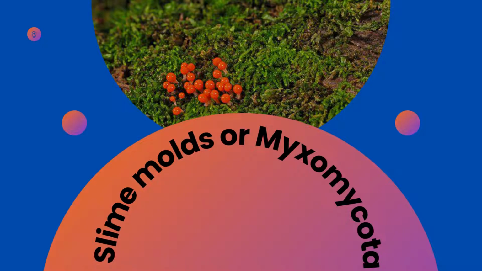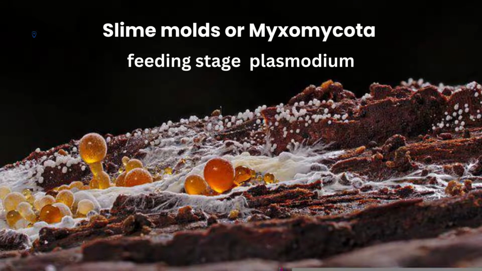Slime mold. The other name for slime mold is Myxomycota. The feeding stage of a slime mold is called plasmodium. What is plasmodium? That is a mass of cytoplasm which has many nuclei. That's why they are multinucleated.